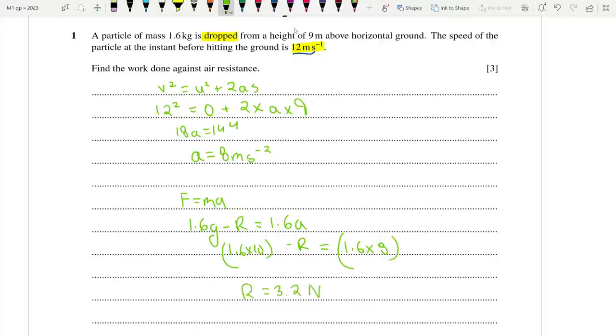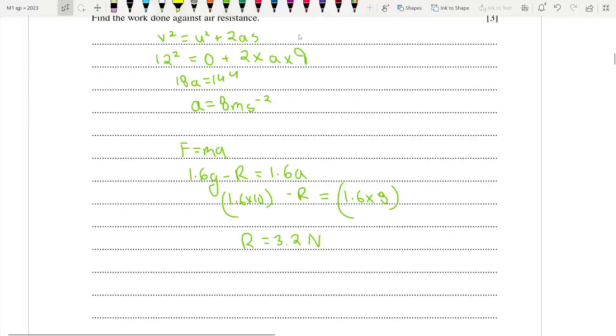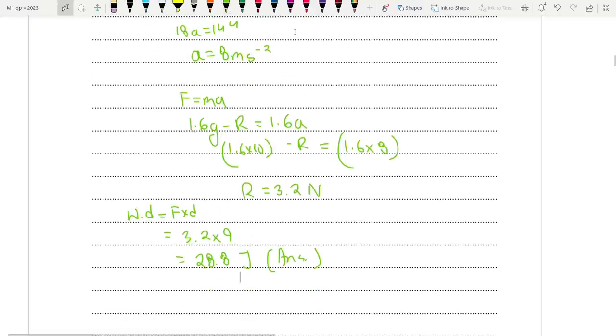So we have the air resistance acting on the ball. We can simply do this now. Work done is equal to force times distance. So the resistive force is 3.2, and the distance moved is 9 meters, right? So we get 3.2 times 9, which is 28.8 meters. That is our final answer. Sorry, 28.8 joules, my bad. 28.8 joules.